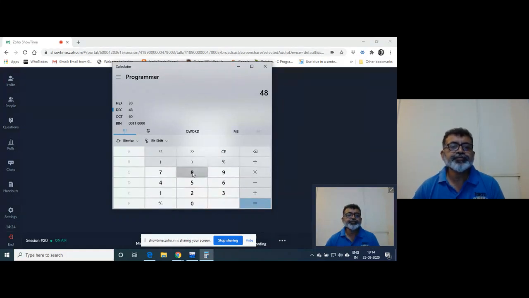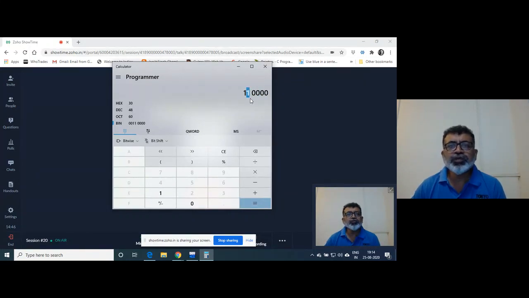So 48 decimal number has got this pattern: 1 1 0 0 0 0, right? Because it is positions 0 1 2 3 4 5.